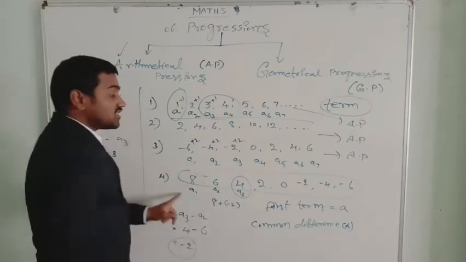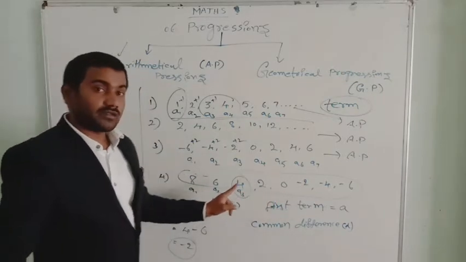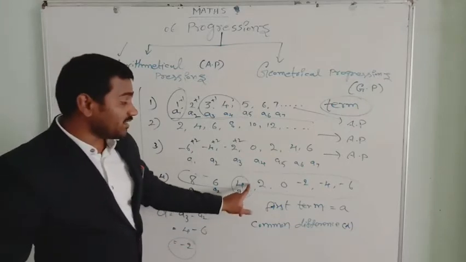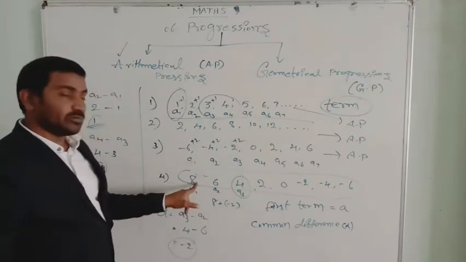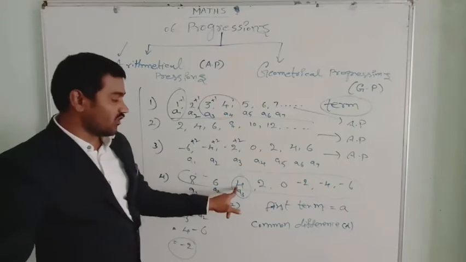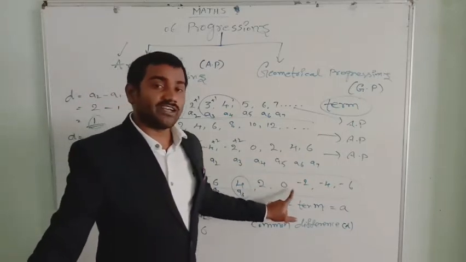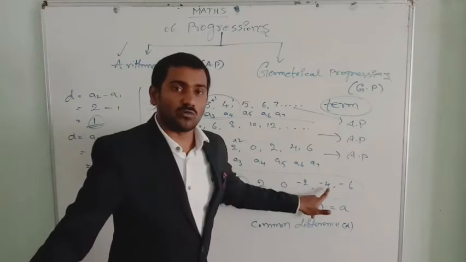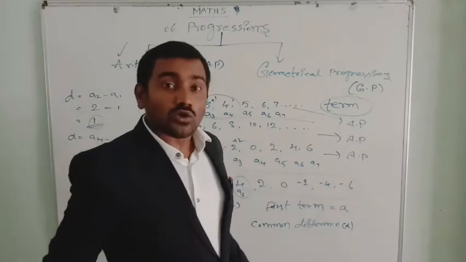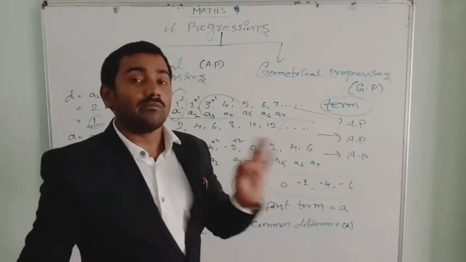So this list of numbers has a common difference of minus 2. 8 minus 2, 6. 6 minus 2, 4. 4 minus 2, 2. 2 minus 2, 0. 0 minus 2, minus 2. Minus 2 minus 2, minus 4. Minus 4 minus 2, minus 6. So the common difference of this list is minus 2.